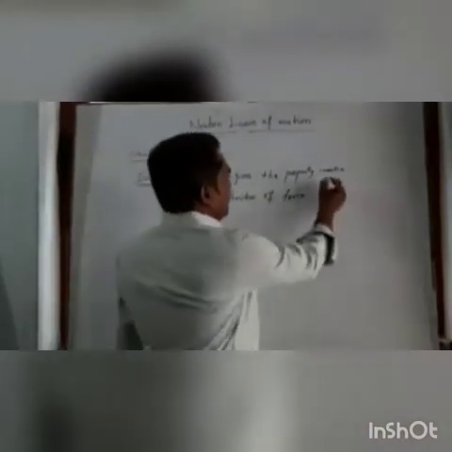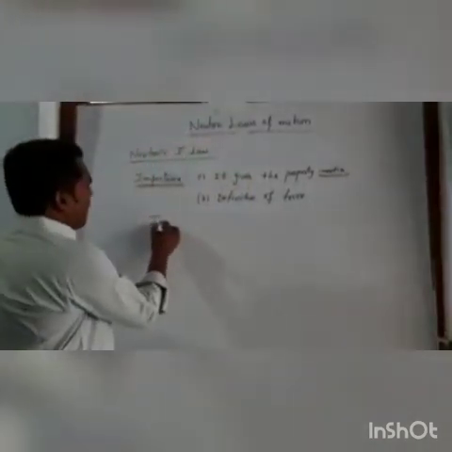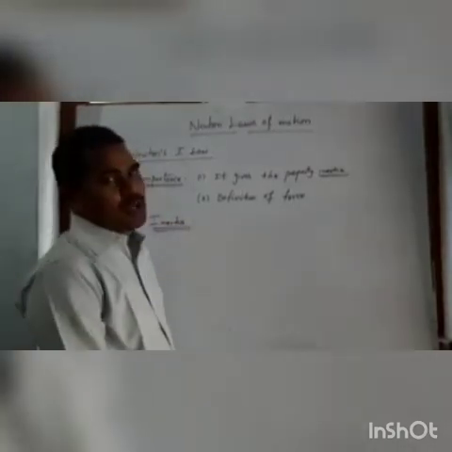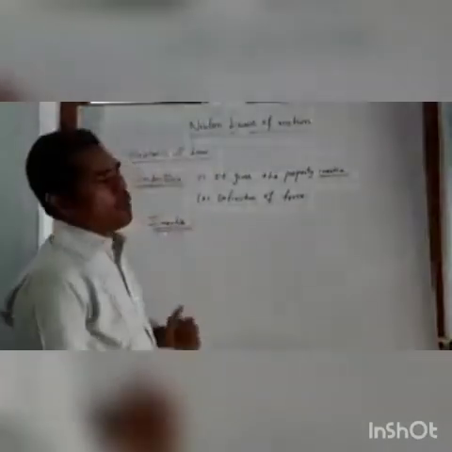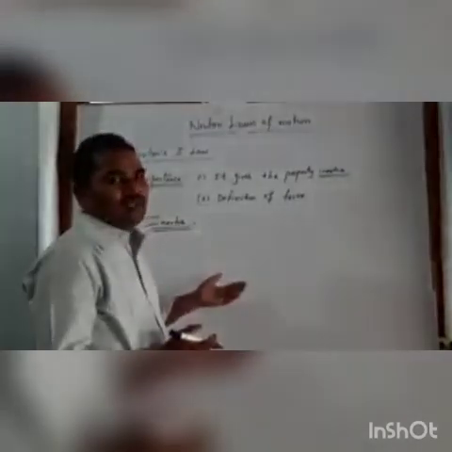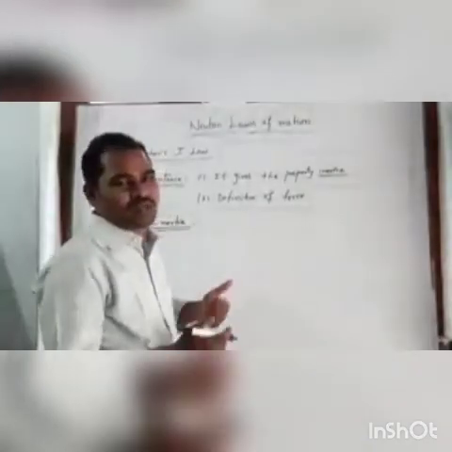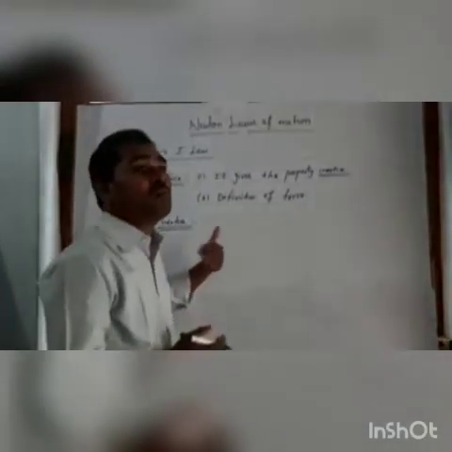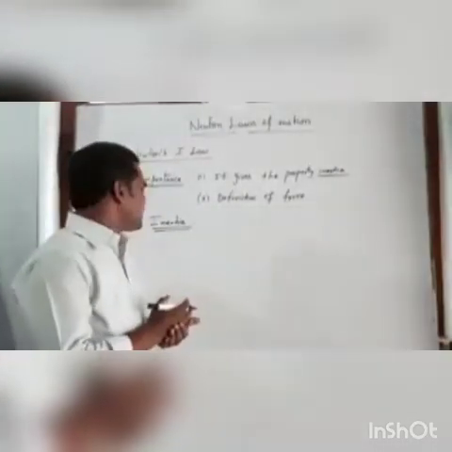So what is inertia? Inertia is the inherent property of the body. According to this property, the body cannot change its state of rest or uniform motion unless some force is applied.